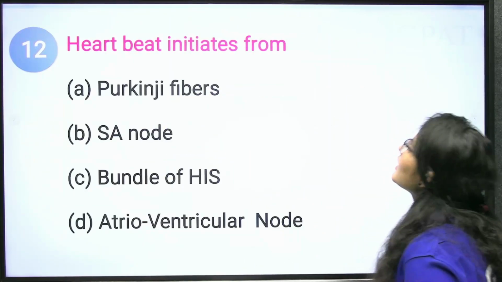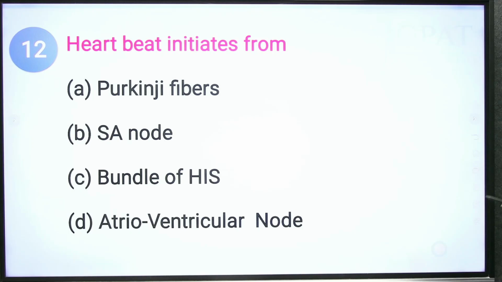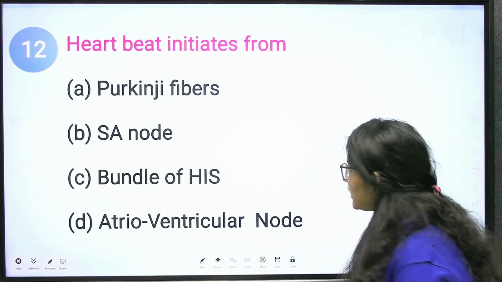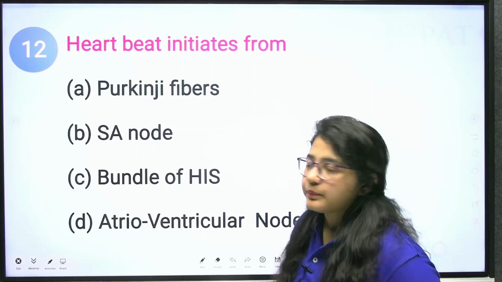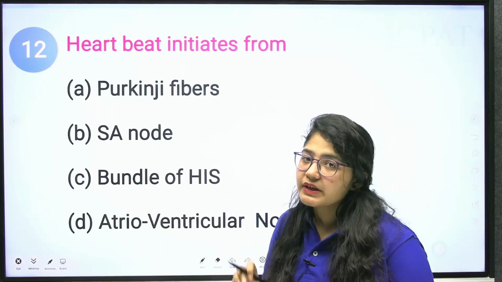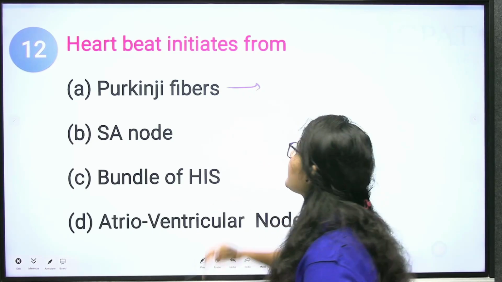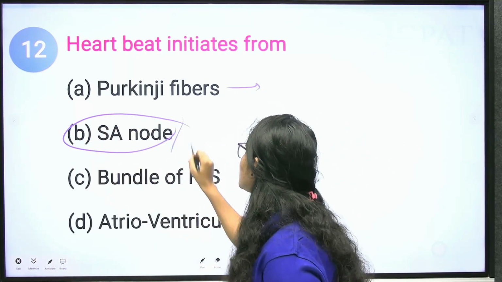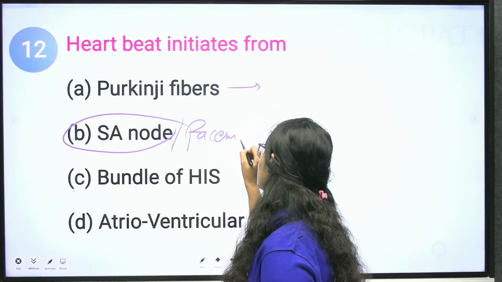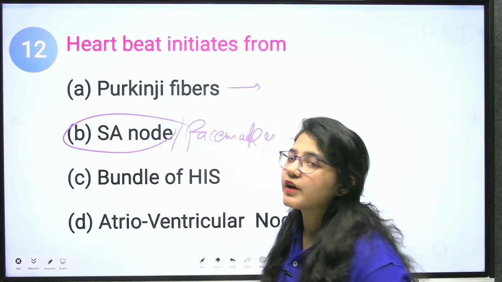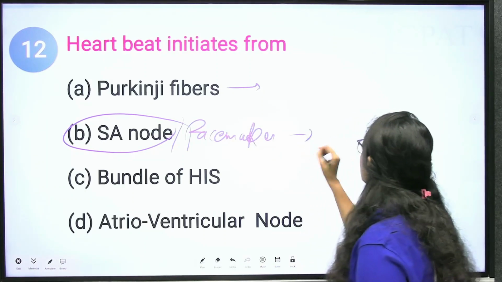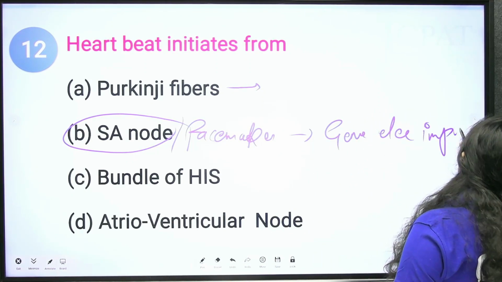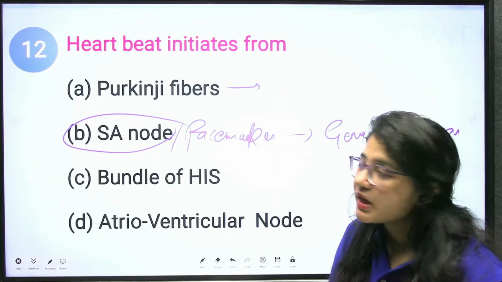Next question. Heartbeat initiates from... Now, what is Purkinje fiber? These are the important terms you need to understand. First of all, the SA node, which is also known as the pacemaker of your heart, is responsible for generating the electrical impulses throughout your heart.